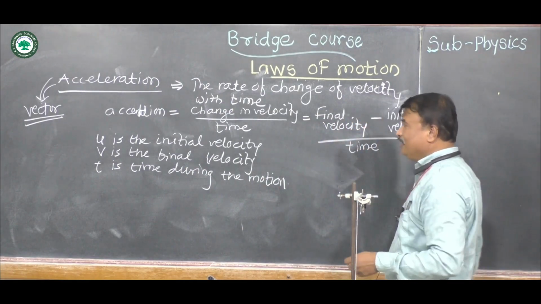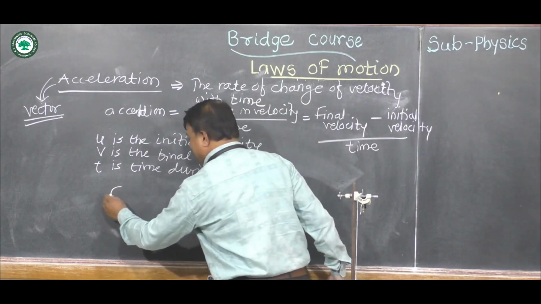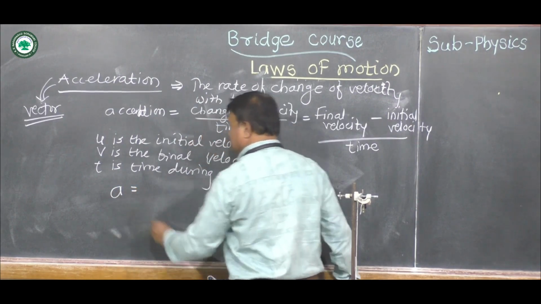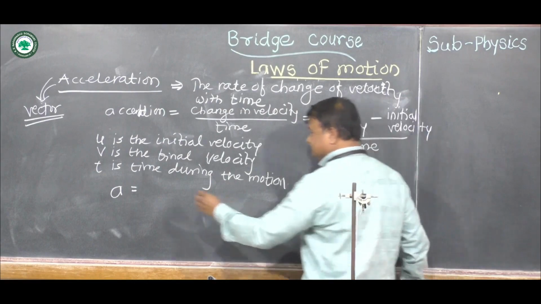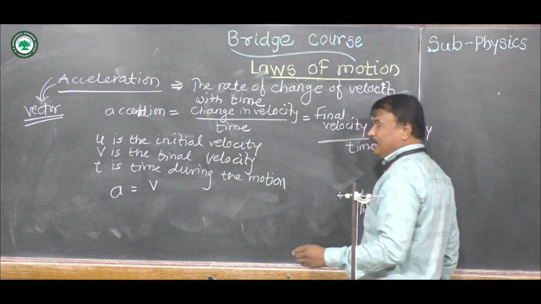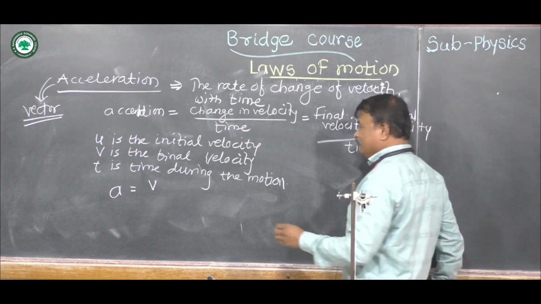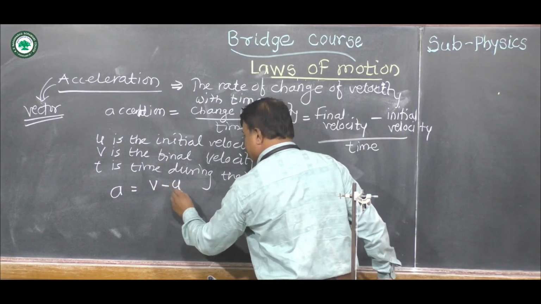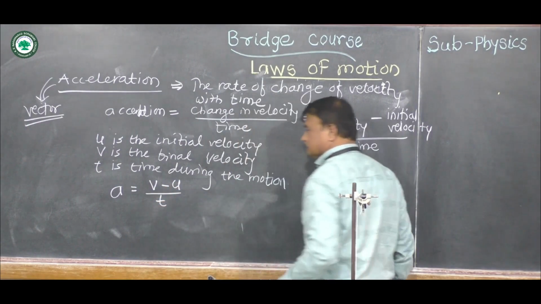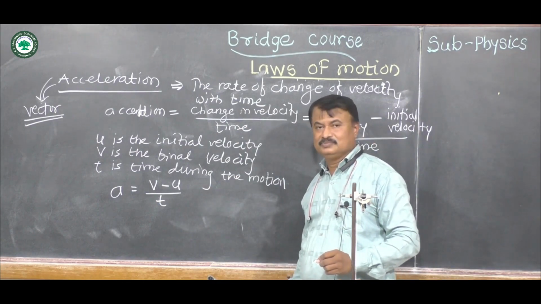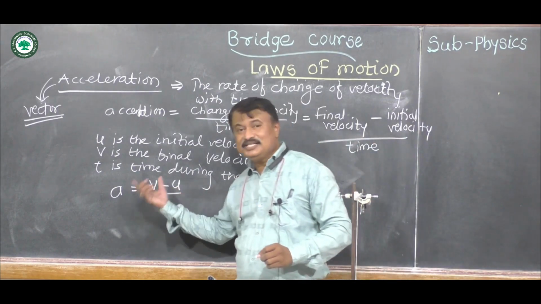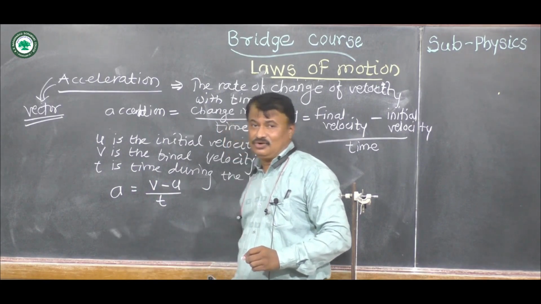Then this formula will become, acceleration is denoted by a, final velocity is denoted by v, and initial velocity is denoted by u. So v minus u upon t. This is in scalar form, but acceleration is a vector quantity.